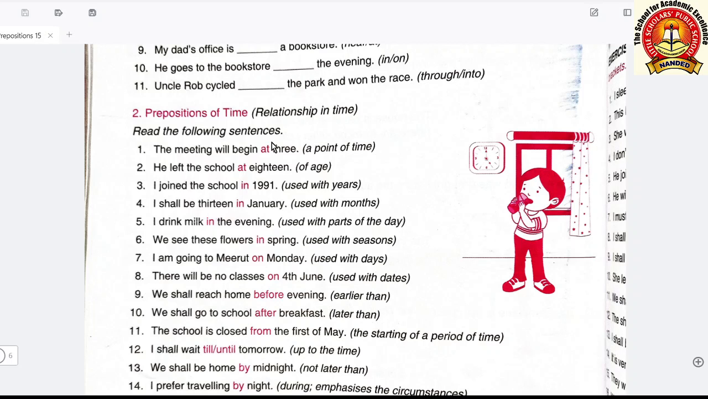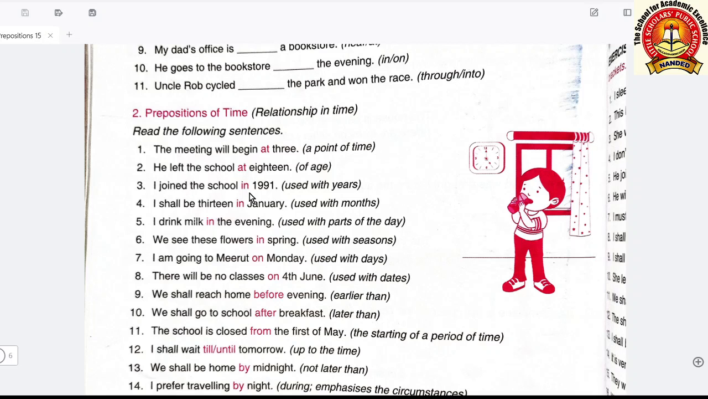Read the following sentences. The meeting will begin at 3. So at a point of time, here a point is there, point of time, 3. He left the school at 18, point of age. This is age 18 and this at is telling this point of time, 18. When did he leave the school? Its answer will be at 18.